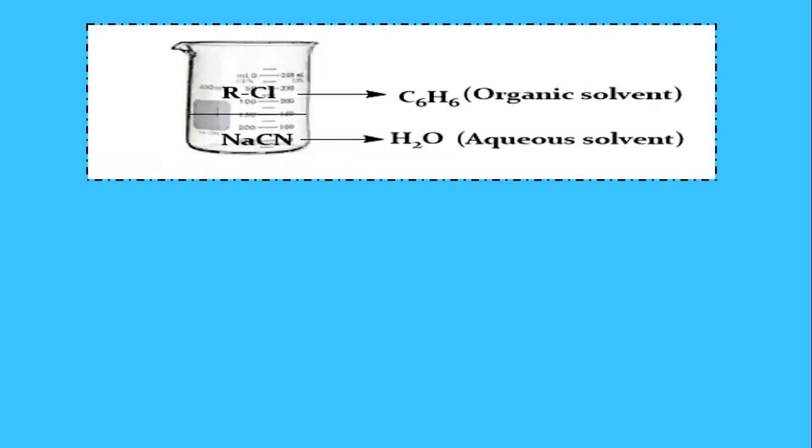Right. So these are the two compounds. What are these two phases? This is the water, the aqueous solvent. And this is the benzene, the organic solvent. Actually the water density is higher, that's why water is at the lower level and benzene at the upper level. So we have mixed both the solvents.